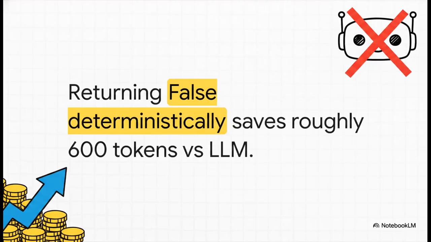But here's the absolute kicker. If no gates trip, the function deterministically returns false. Why is that such a game changer? Because previously, this system used a heavy LLM prompt to check boundaries. By swapping that out for this hard-coded sequential logic, the system completely prevents redundant processing. We're talking about saving roughly 600 tokens every single time this check runs. At scale, enforcing that strict token economy is just a massive optimization.